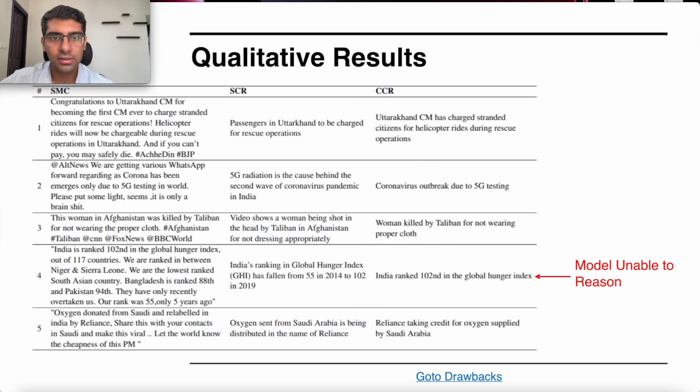If we go over the results, it is seen that the summaries generated by the model, given in the last column for the claims given in the first column, are pretty short and crisp and accurate. They are able to capture most of the claim content in the noisy tweets, except in point 4, where the model is unable to reason that a number which is higher in ranking is actually a worse rank compared to a number which is lower.